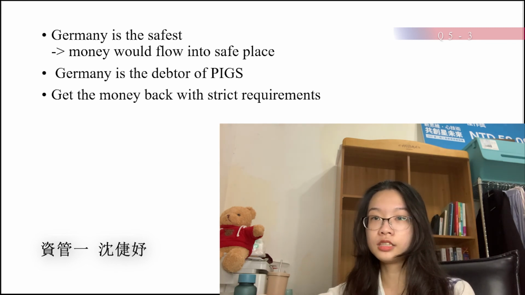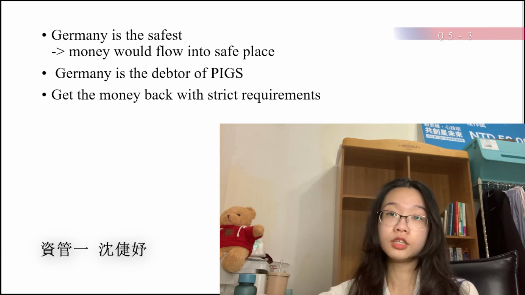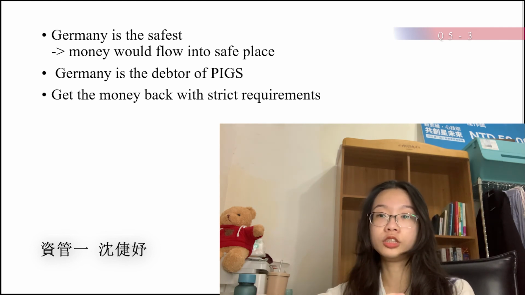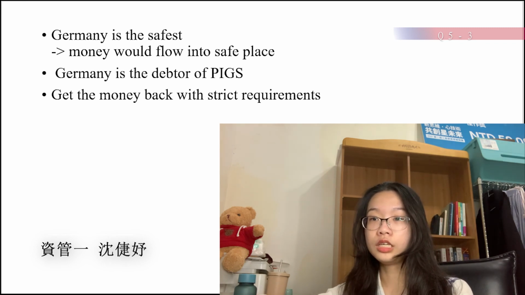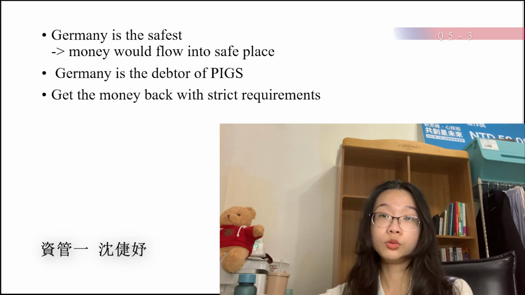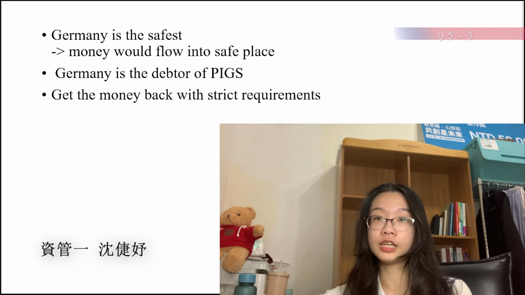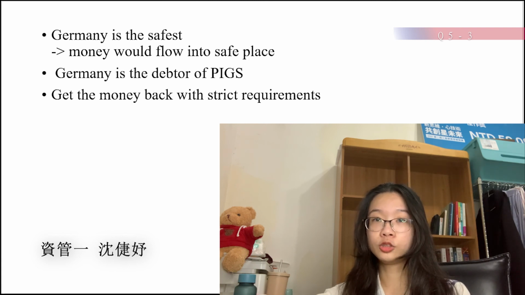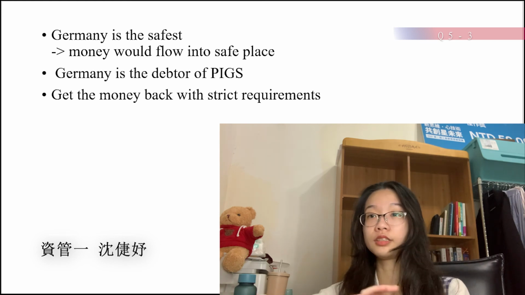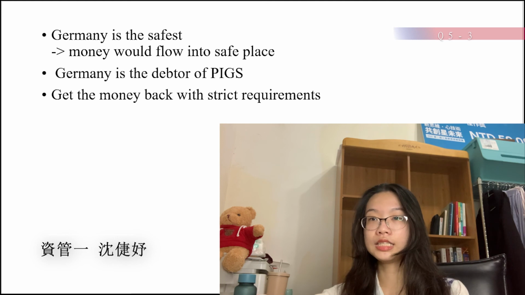So despite the fact that it seems that Germany was helping the PIGS countries to get through the financial crisis, Germany actually took advantage of the whole European Union to get through its own financial crisis with a very strict ESM for PIGS that I mentioned in the second part of the number 5 question. And Germany just took this time to get their money back from the PIGS countries, and that is how I think Germany benefited from these financial crises.